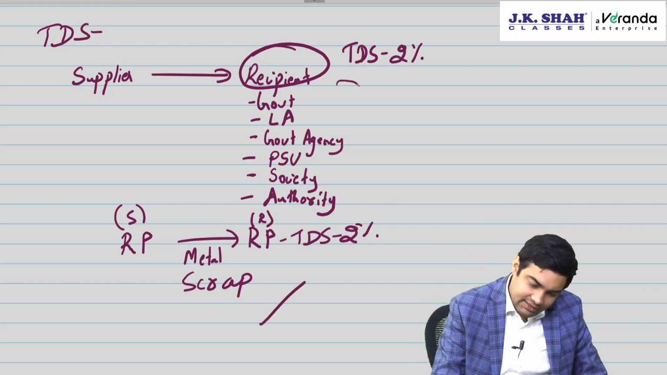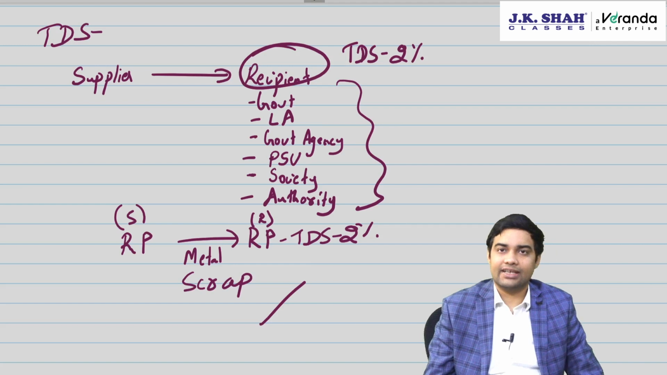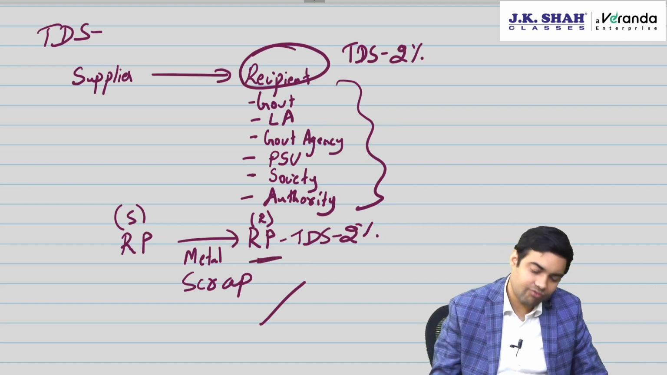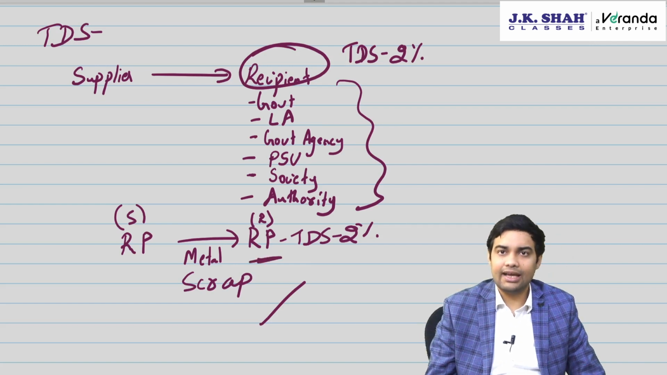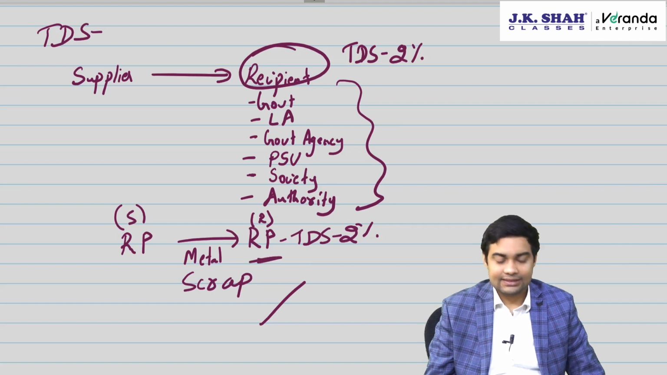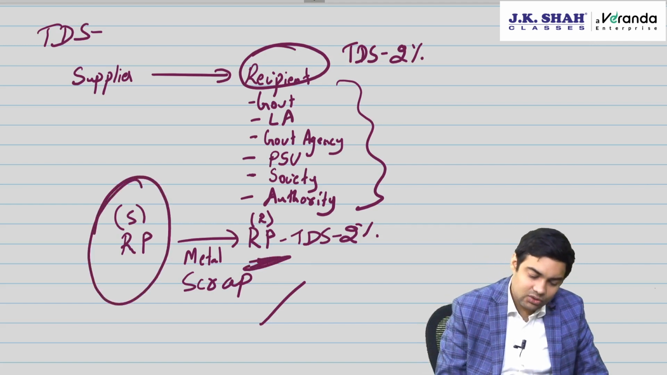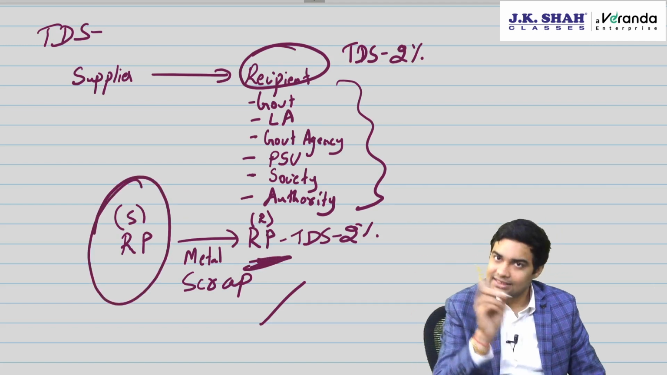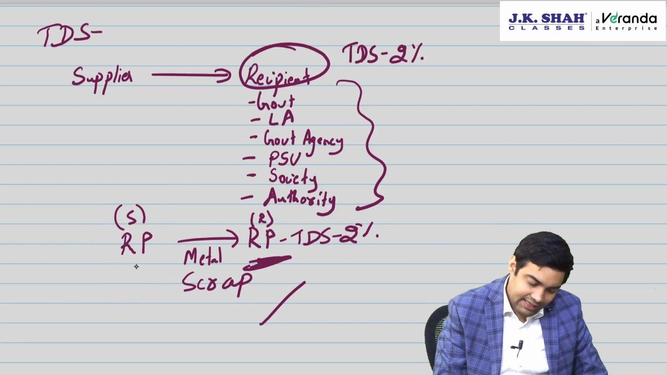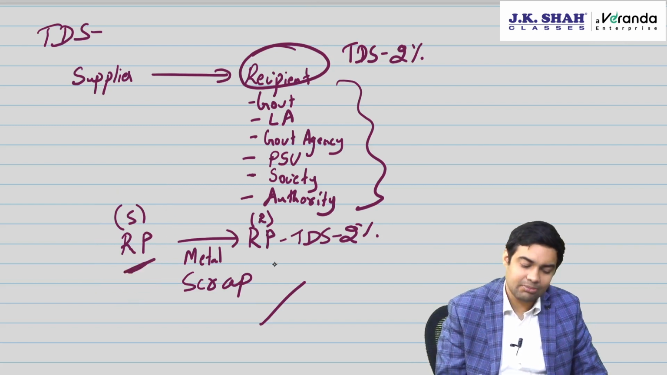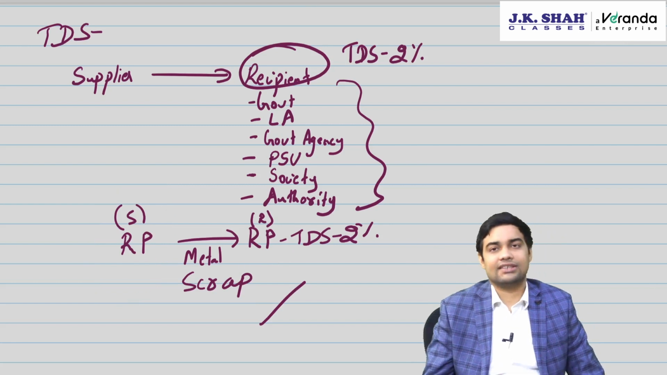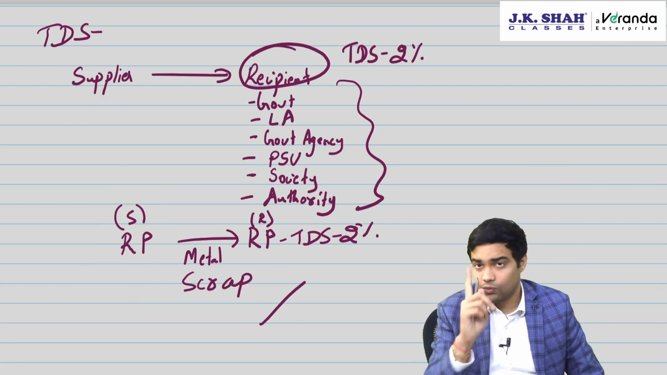But earlier, these recipients were only government. Now, recipient of metal scrap is also covered by TDS. Unregistered to registered is under goods RCM, which is not in your syllabus. Registered to registered metal scrap, this is there in your syllabus. Now, one more point.